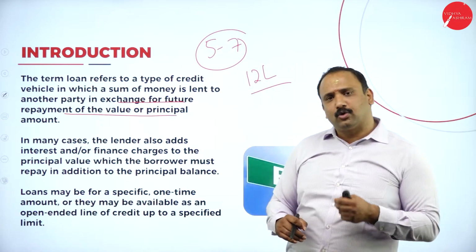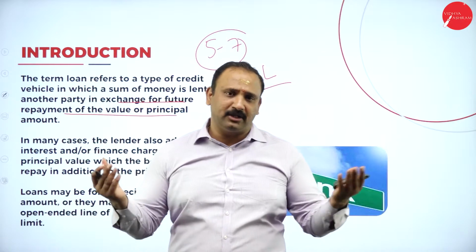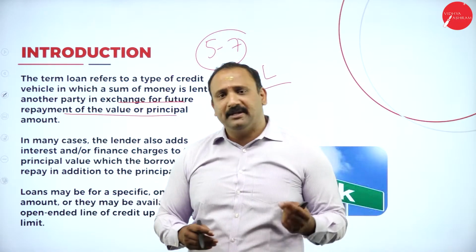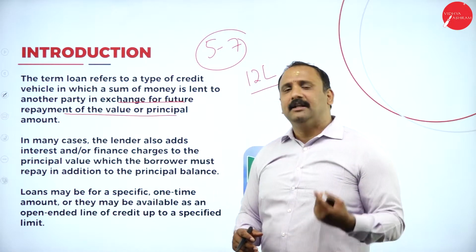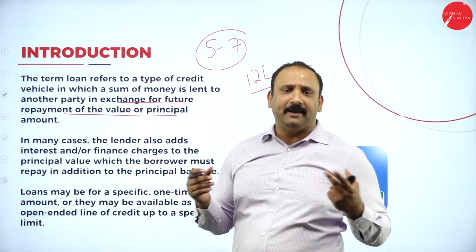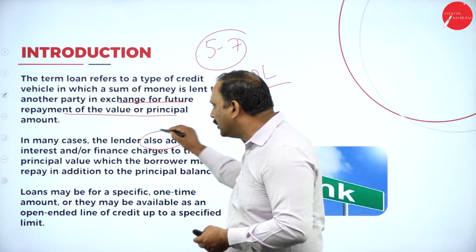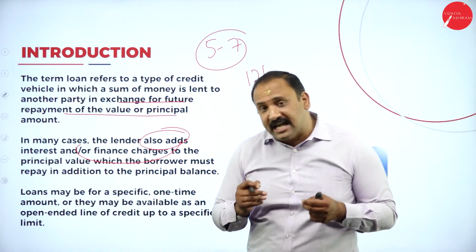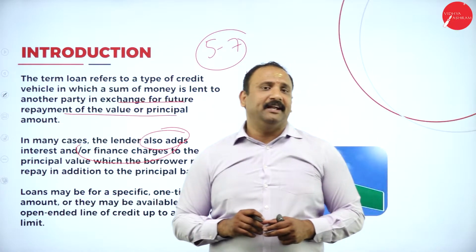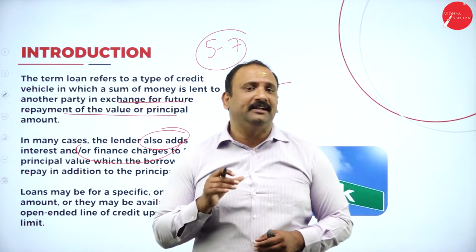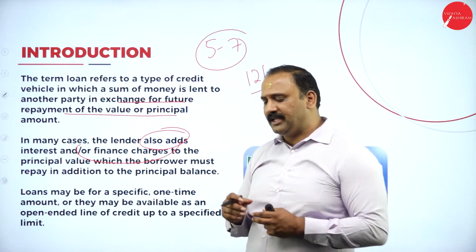Now, many people also want to finish off their loans much ahead of time. The bank is always happy with these kinds of customers. But then there are other kinds of customers who believe that even though the time has lapsed, let me take my own sweet time in repaying the loan. So for a bank, what happens here is that the lender will add to the interest a financial charge on what he has borrowed. Now that becomes the primary income for the bank. The bank will be interested in extending loans only when it sees a possible viability of profit coming in from the consumer.